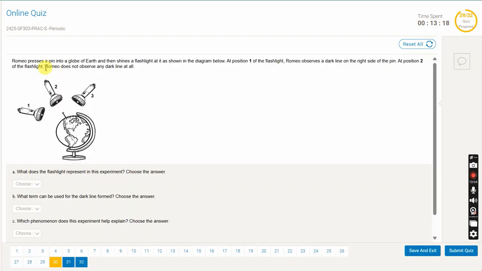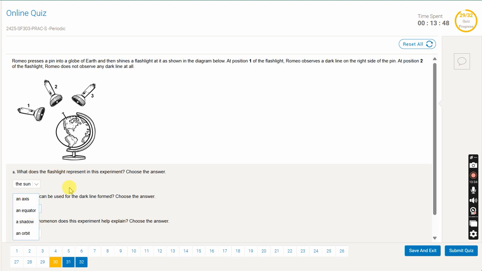Now here you can see Romeo presses a pin into a globe of Earth and then shines a flashlight as is shown in the diagram below. At position 1 of the flashlight, Romeo observes a dark line on the right side of the pin. At position 2 of the flashlight, Romeo does not observe any dark line at all. So what is the flashlight represented in this experiment? The sun, because it's the light, right? So the sun is the flashlight. It's shown, not the moon, not the asteroid belt, and the Mars and asteroid belt. Don't think about them because you haven't studied them in this section that you're being tested for.